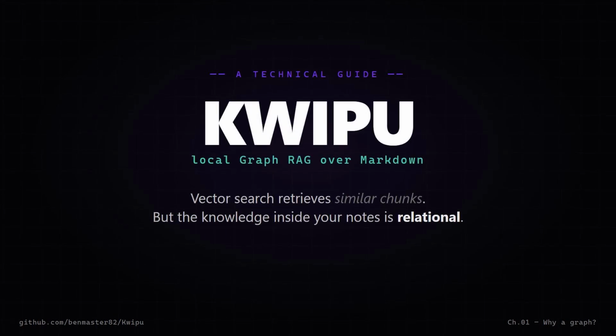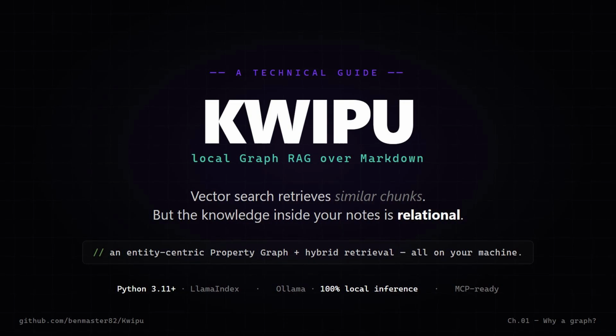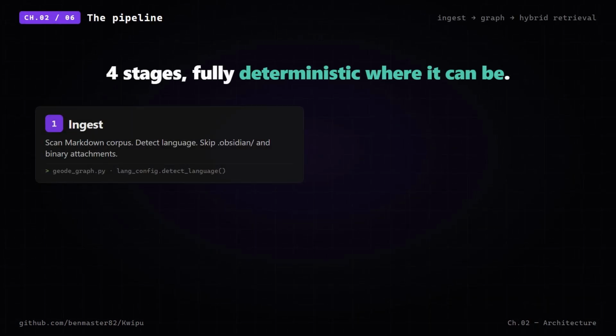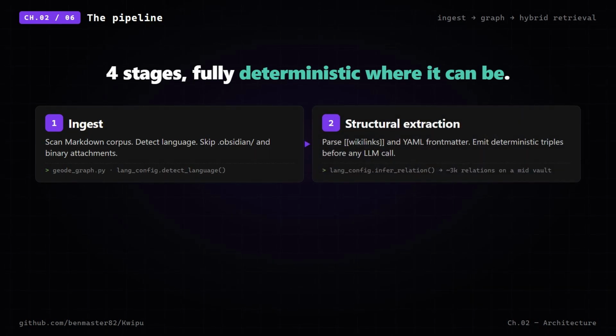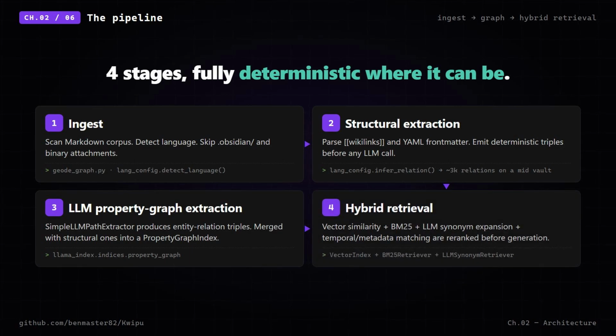Vector-RAG retrieves similar chunks, but the knowledge inside your notes is relational. You need a graph, and a local one. Kwipu runs a 4-stage pipeline, deterministic where it can be. Structural relations first, then LLM-extracted triples. Everything converges into a property graph index, queried by 4 retrievers in parallel.